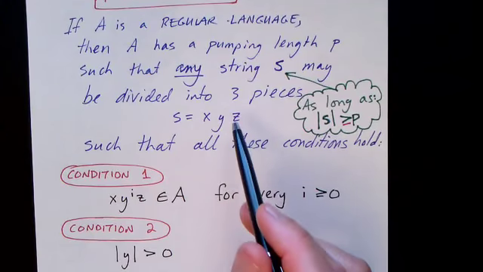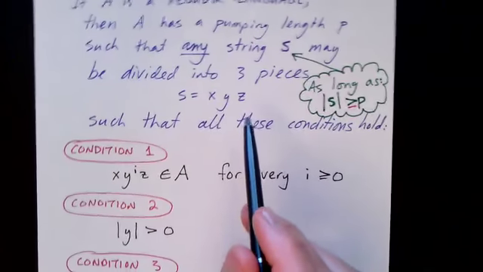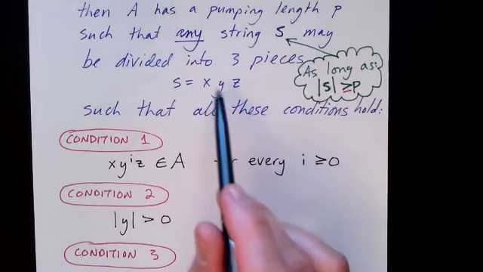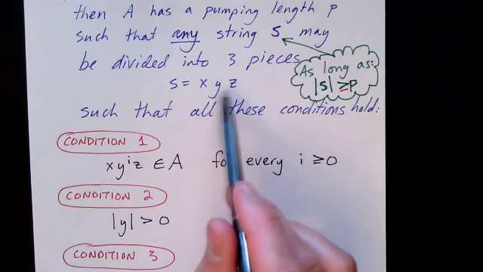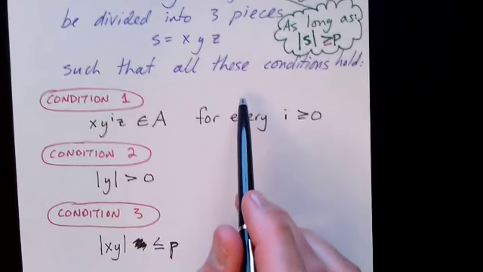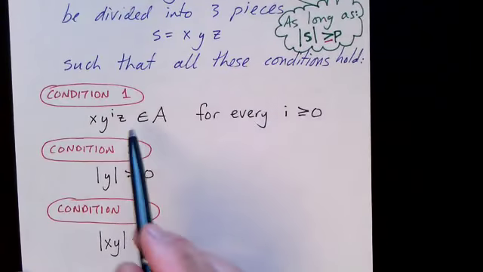There may only be one way, or there may be several ways, but there's at least one way to divide the string into 3 pieces such that all these 3 conditions hold.